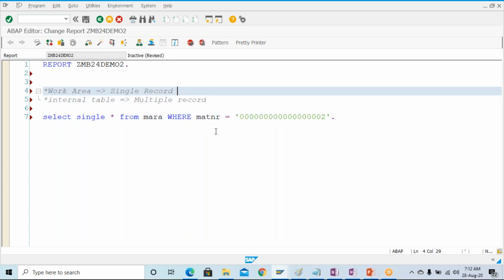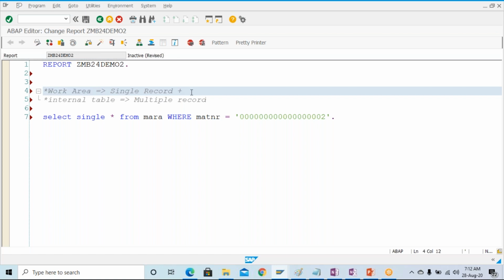Now the other thing: if you want to do any operation, typically we use the work area. If in your program you want to modify a record, or append some record into our internal table, we are going to do that with the help of the work area.